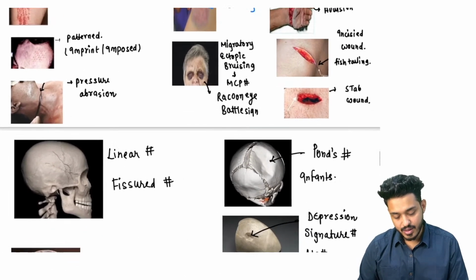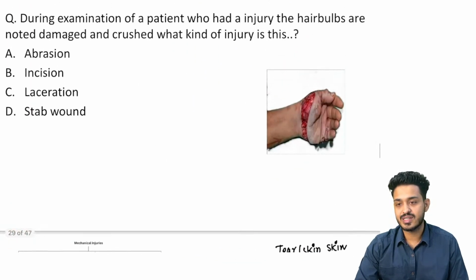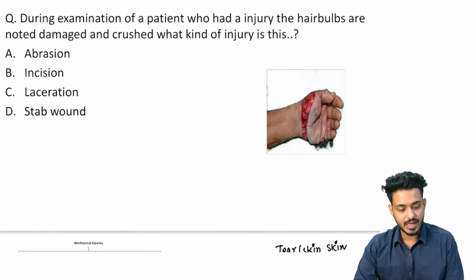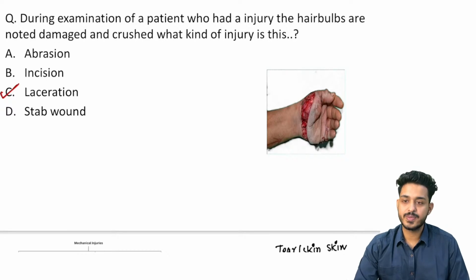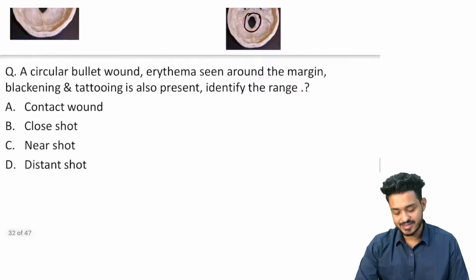These are the abrasions we are having, right? Abrasions, lacerations, contusion. These are the things we are having. So here in this particular case, the answer will be laceration. This is going to be a lacerated wound because it is involving all the things, right? So that is going to be the lacerated wound.